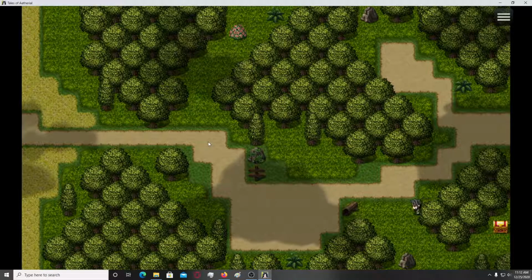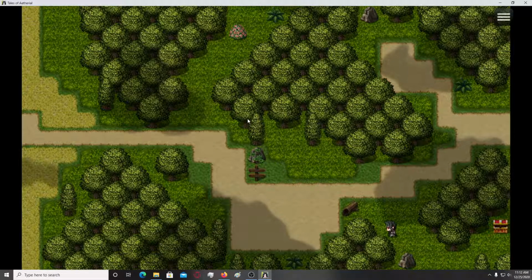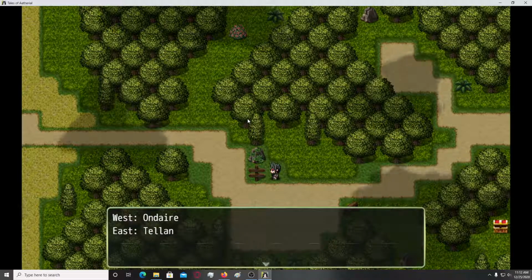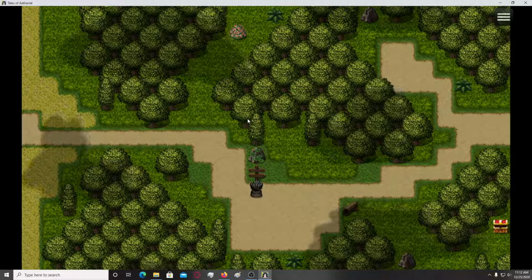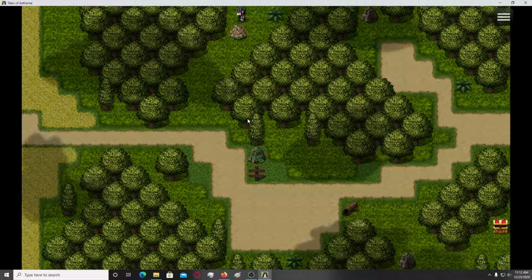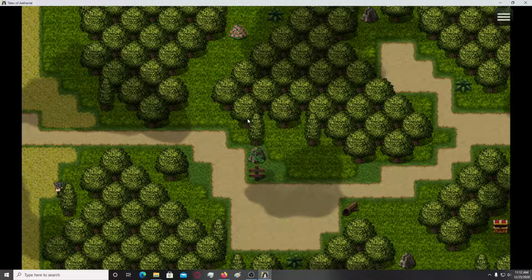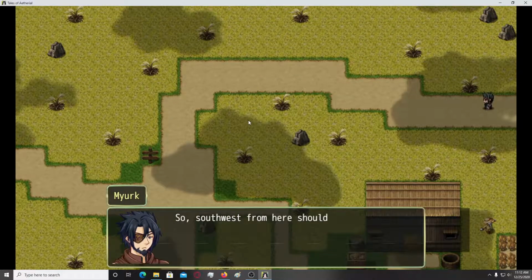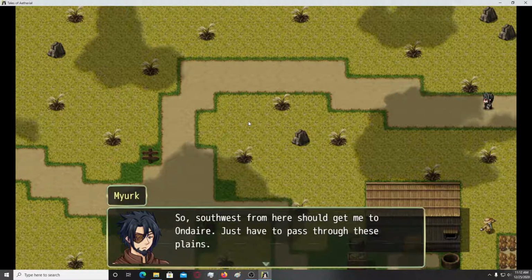Okay, these maps are very plain, I can see. But even with several tiles that have been used, one can definitely say, hey, you know what, the design is pretty. On their northern plains. So southwest from here should get me to the city. Just have to pass through these plains.